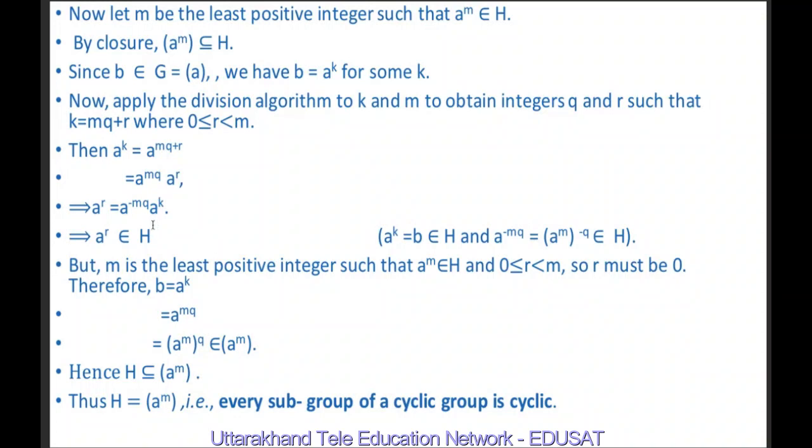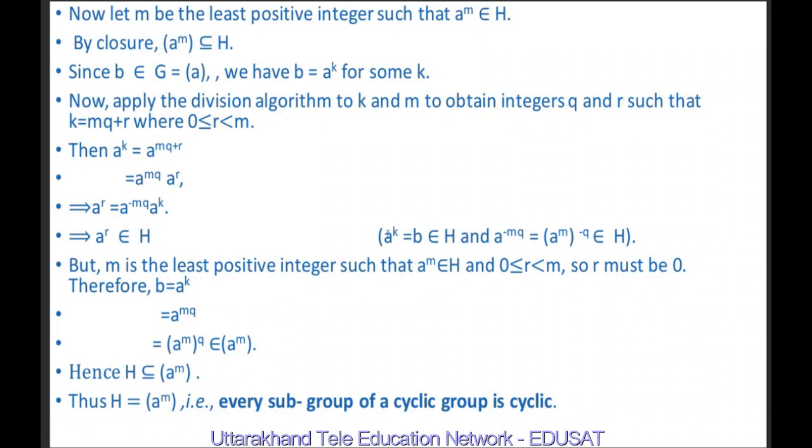But we know that A raised to power k is equal to B, and B is an element of G. Also, A raised to power minus mq can be written as A raised to power m, and whole raised to power minus q. We have assumed that A raised to power m belongs to H. It means A raised to power k, equal to B, belongs to H, and A raised to power minus mq, which is A raised to power m whole raised to minus q, belongs to H. Because these belong to H and H is a subgroup of G,